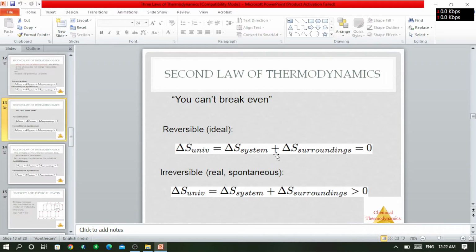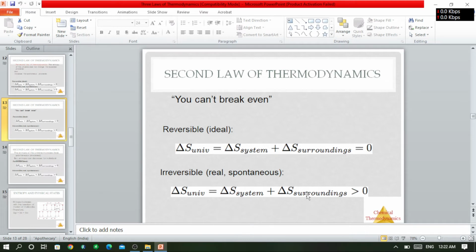So here are some general points regarding entropy. Whenever we talk about the entropy of the universe, it will be the sum of the entropy of system plus the entropy of surrounding, and this entropy of universe will always be greater than 0.